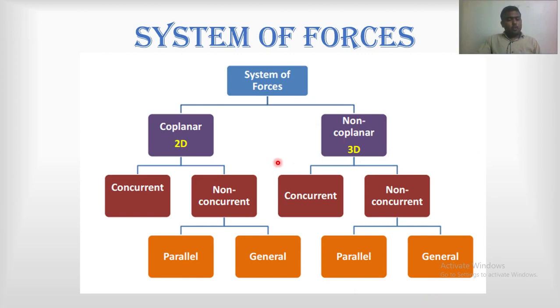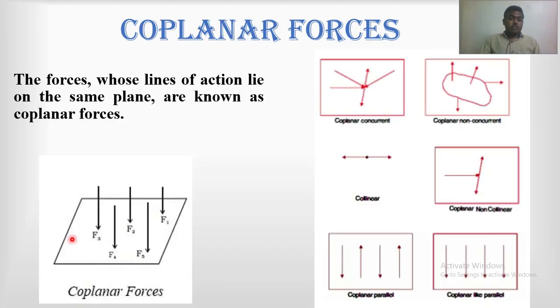Now in coplanar, again there are two basic types: concurrent force system and non-concurrent force system. Again in non-concurrent there are two, parallel and general. Again in parallel there are two subtypes, like parallel and unlike parallel. So this classification goes on. Next we'll see the definitions.